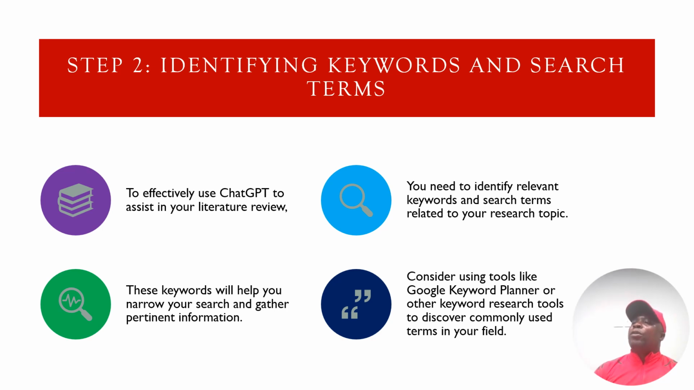For you to identify keywords, there are so many tools that are out there. There is also Google Keyword Planner that you can use. There are also other keyword research tools that you can use. Go on the internet and search, and you will find some of those tools. But it's actually very important to narrow your study, and to help ChatGPT to gather information that is actually relevant to your study.